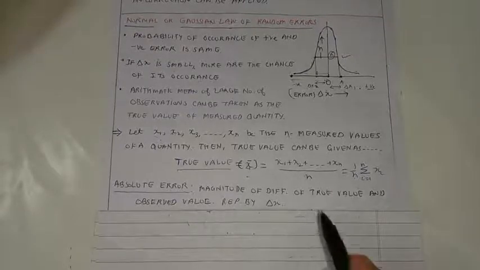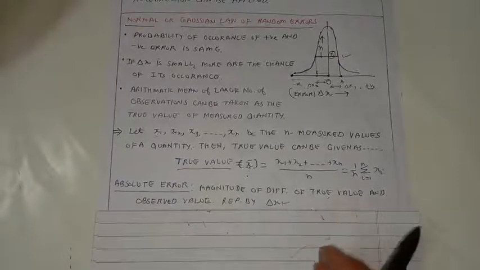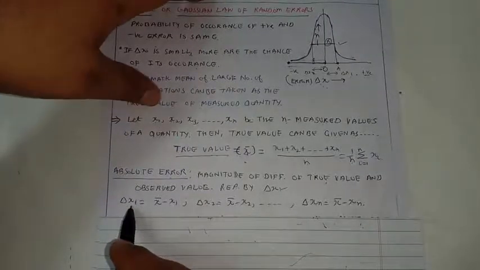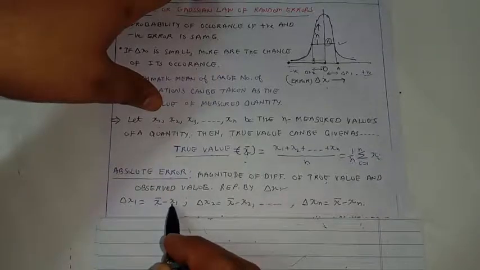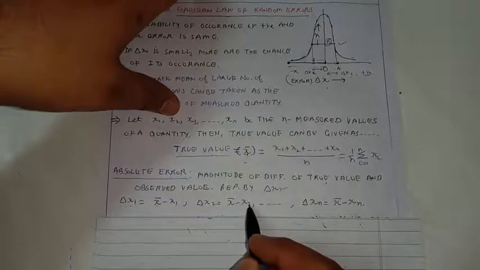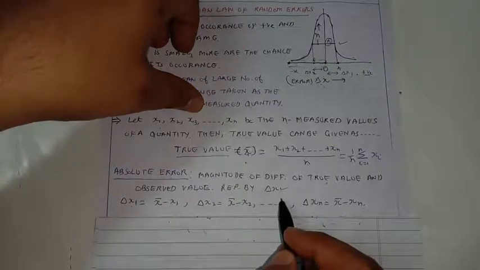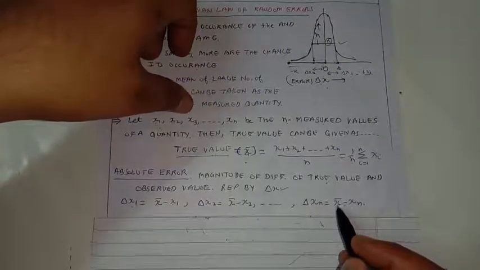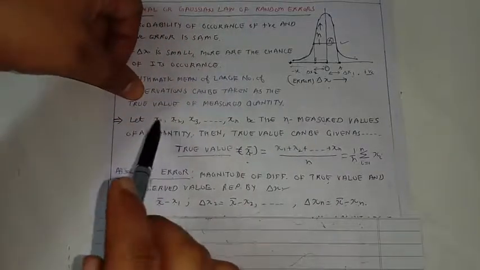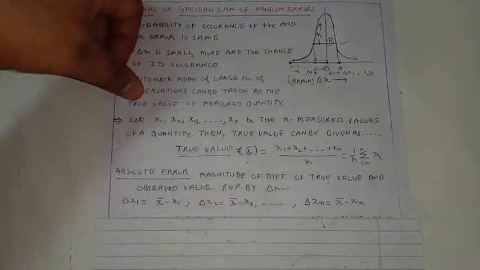So the difference of true value and the observed value, we call it the absolute error, which is represented as delta x. So absolute error in the first observation x1, delta x1, is x bar minus x1. Absolute error in the second observation delta x2 is x bar minus x2. Similarly, absolute error delta x3 in the third observation will be x bar minus x3, and in the last observation it will be x bar minus xn. Now, just like we were getting different values of x, we came across a problem which value has to be taken as a true value of the physical quantity.